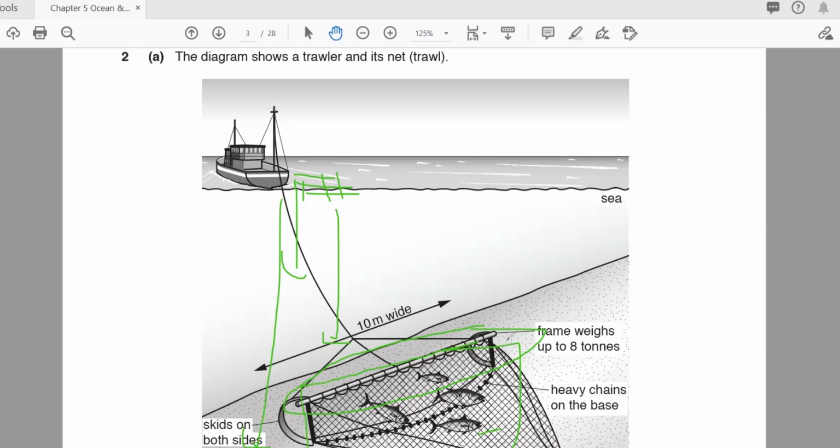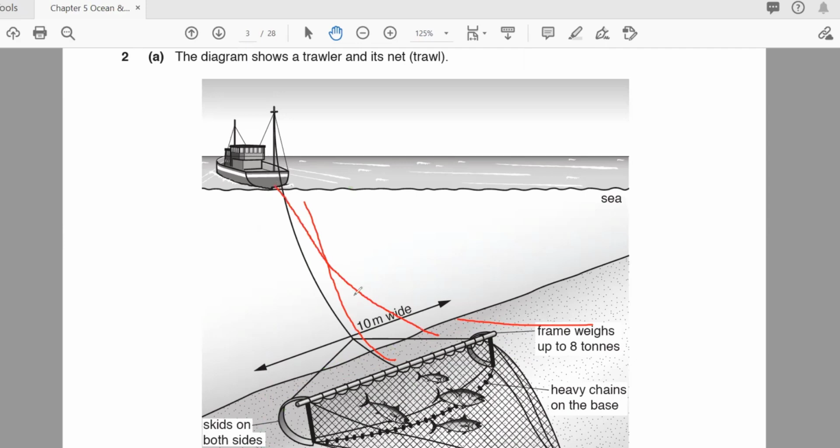When it touches the sea floor, after some time the fish start to go inside, and after that they start to pull and drag it along a distance. First it is dragged horizontally like this, and then slowly when it goes near the ship, it goes vertical, like a projectile motion.